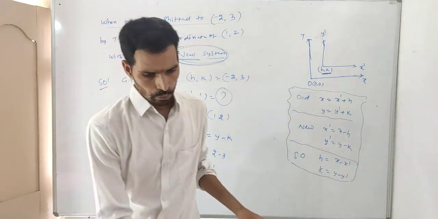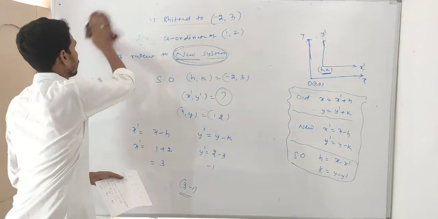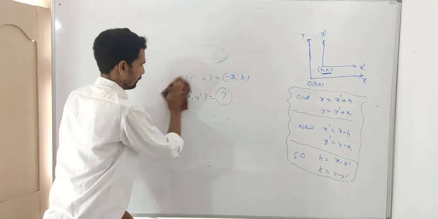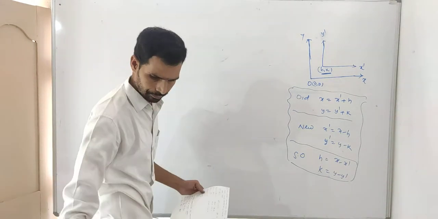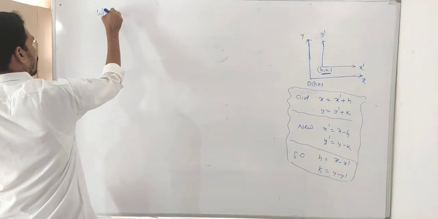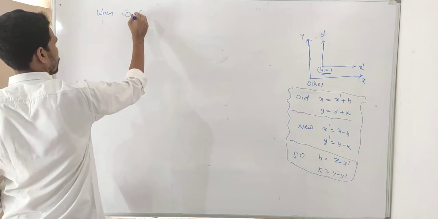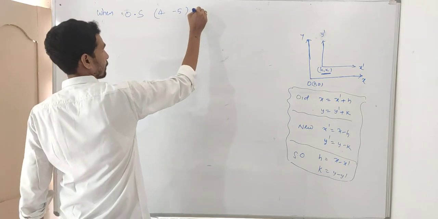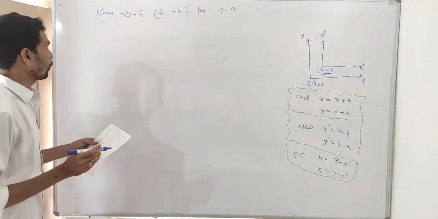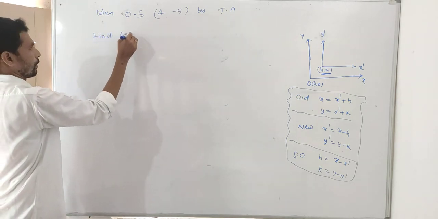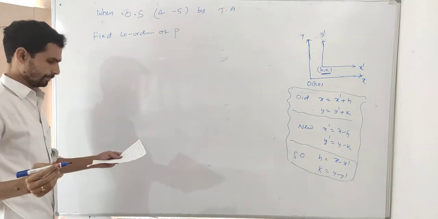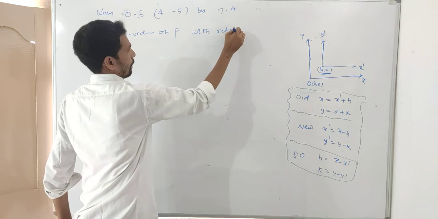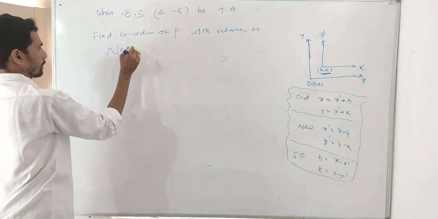Next problem, madam. When origin is shifted to 4 comma minus 5 by translation of axes, find coordinates of P with reference to the new axis.